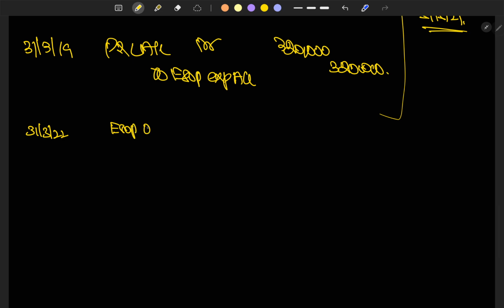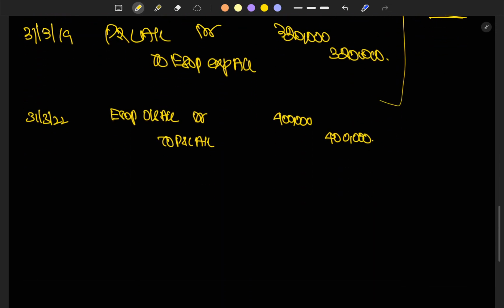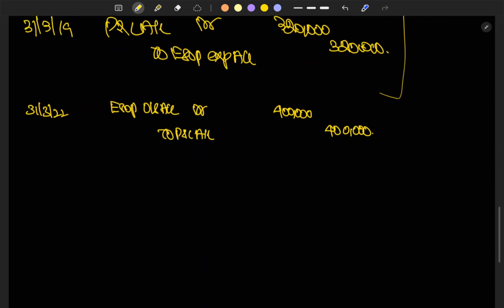So ESOP outstanding account debit to P&L account, we have transferred the 4 lakh rupees. Okay, at last on 31/9/2022, 6,000 options has been exercised. For the 6,000 options, we are going to receive bank account debit rupees 6,000 into 80.